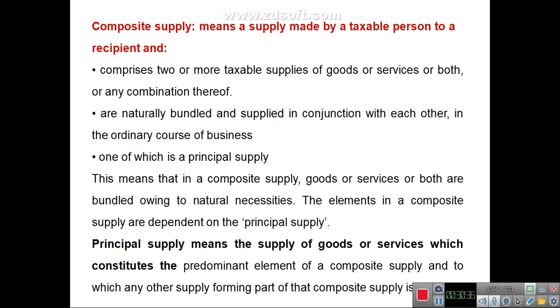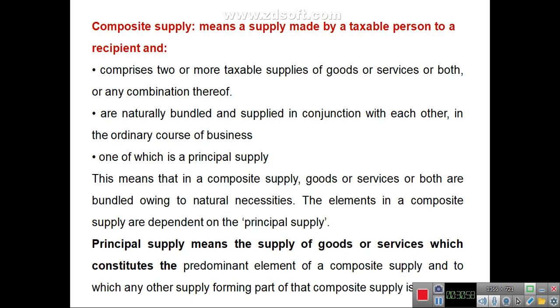Means in the supply, the two goods or the services or the goods and services are bundled owing to natural necessities. In this case, the one supply will be treated as the principal supply.